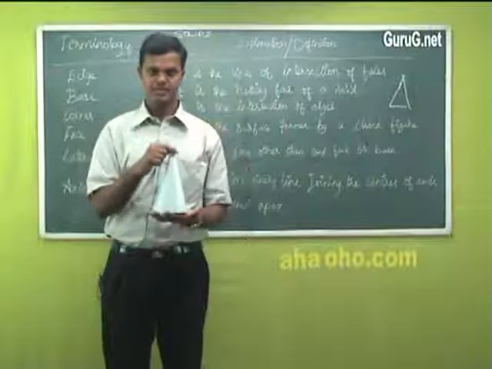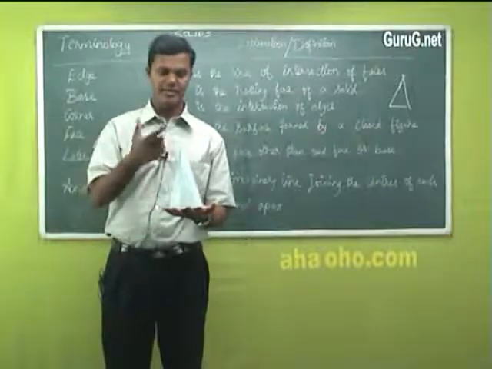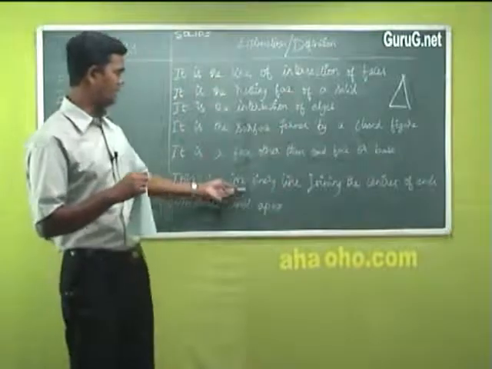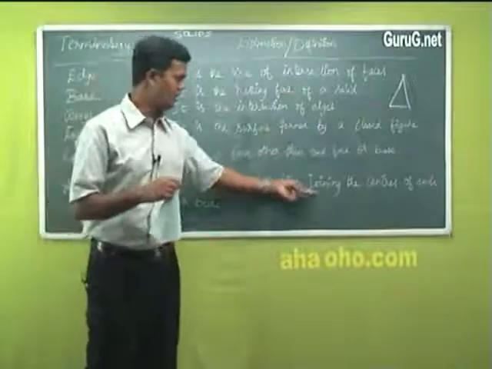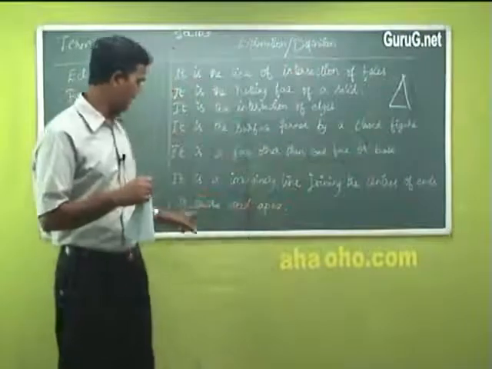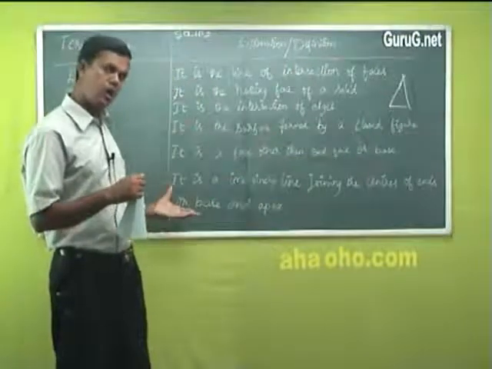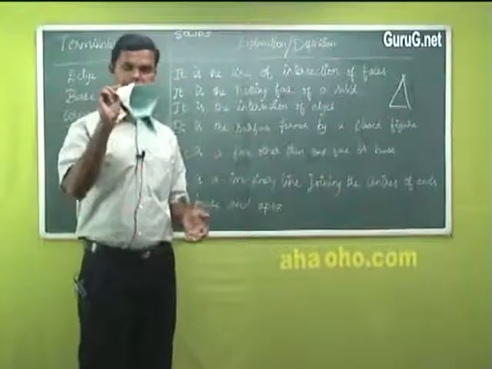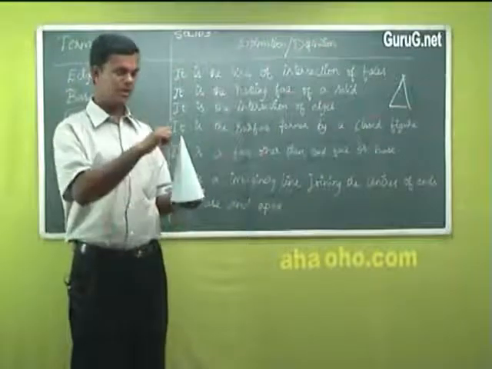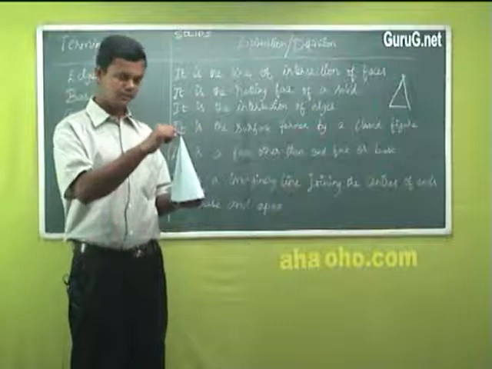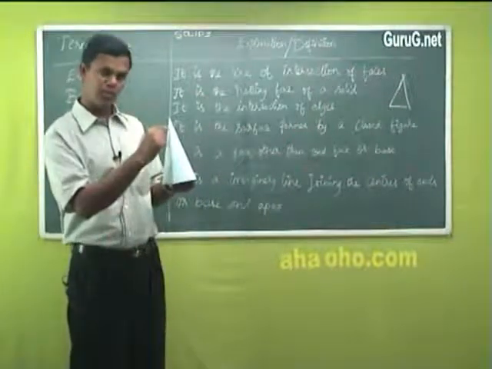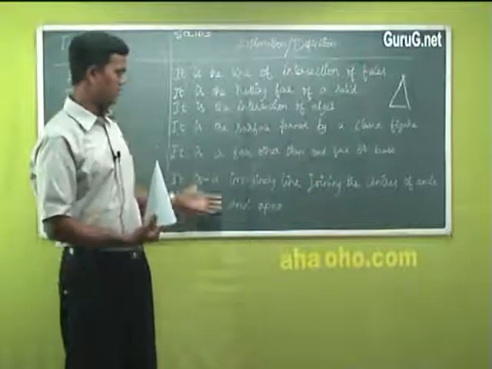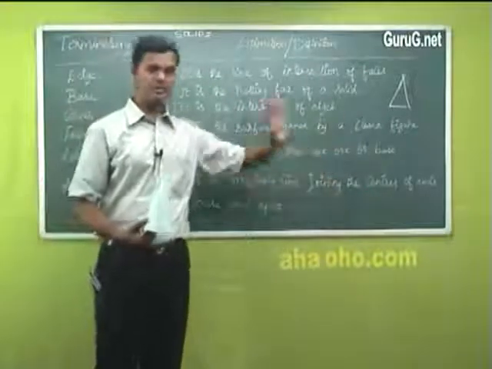It's an axis. For every shape, if there is an axis, it is an imaginary line joining the centers of ends, or base and apex. Here I have a base. Apex means top. This point and the base can be joined only by the axis center line, or joined by centers of ends, whatever it is.